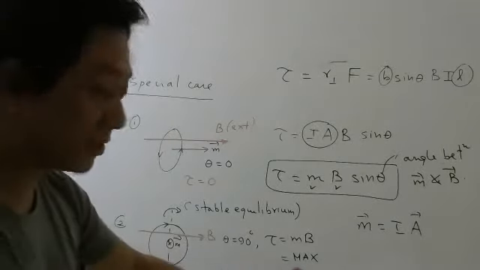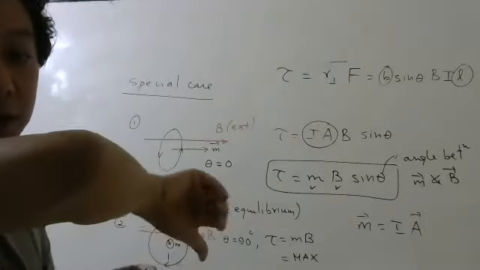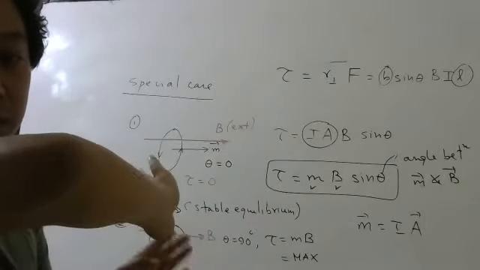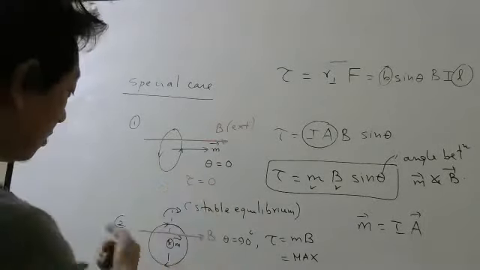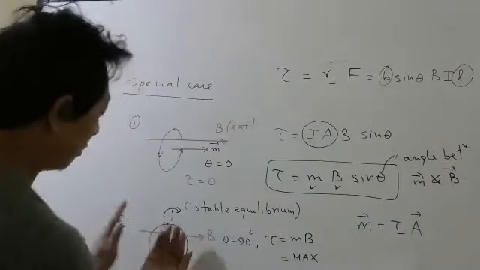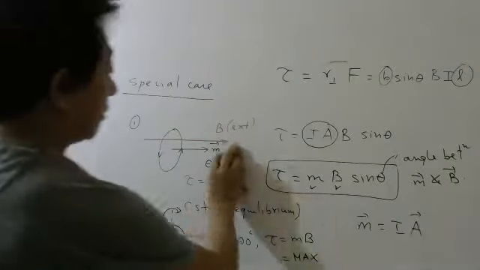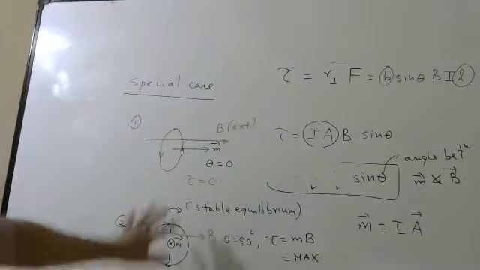So the torque will be maximum, and the direction of torque should be found by doing M cross B. That means the rotation will be this way. If I see from here, it is clockwise. So it will rotate clockwise. I think these two cases I did not do, so please write down.